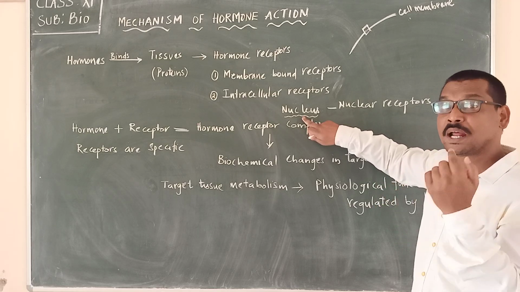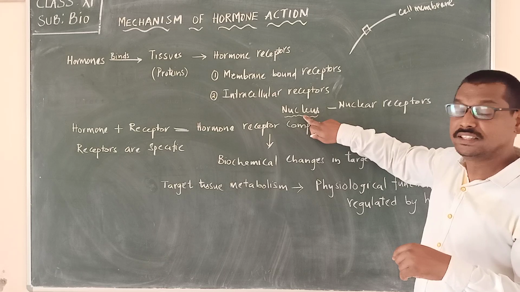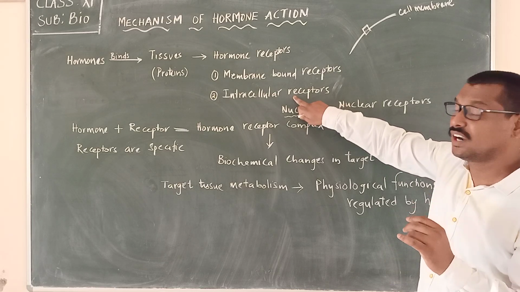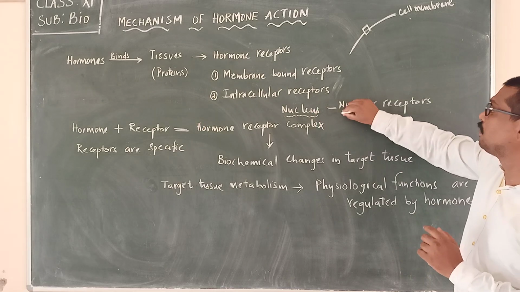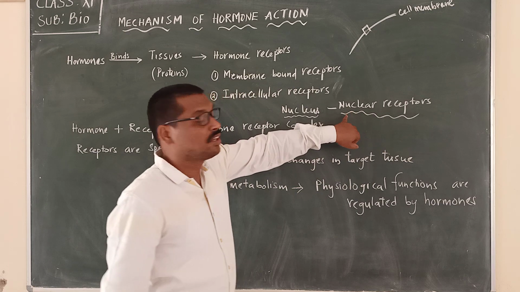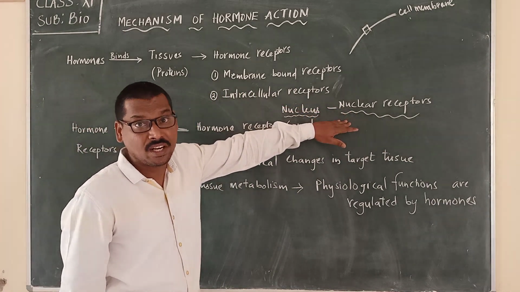If those receptors are present inside the nucleus, we call them intracellular receptors, and because they are present inside the nucleus, we call them nuclear receptors.